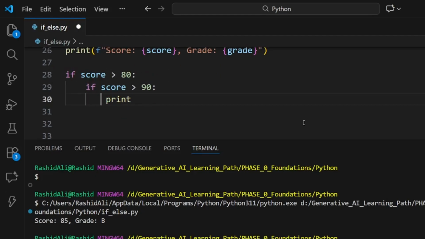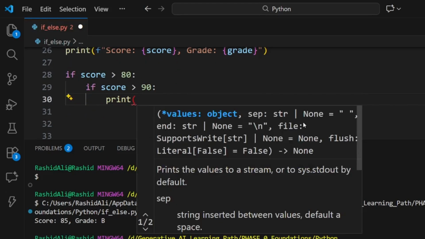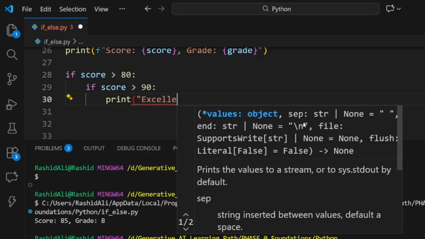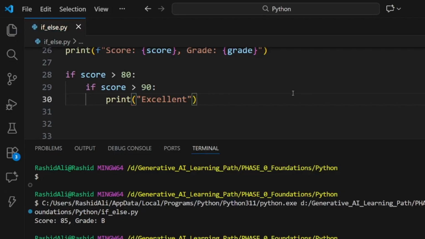Then after four spaces of indentation, this is the second if block, that is, a nested if. We can call it nested if. And in the block of the nested if, we are going to write "excellent" to appreciate the student. So let's see what happened.